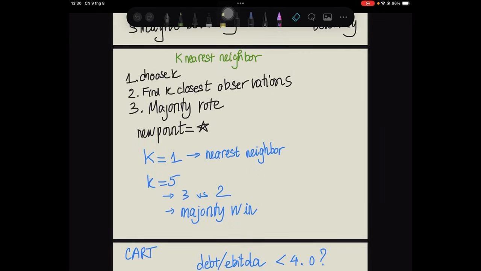Now let's use a completely different idea. Suppose I give you a new company and want to classify it as either higher credit risk or low credit risk. One simple approach is to look at the companies that are most similar to it. This is the intuition behind K nearest neighbor. The algorithm follows three basic steps. First, choose a value for K. Second, identify the K observations in the training sample that are closest to the new observation. And third, classify the new observation according to the majority class among those neighbors.